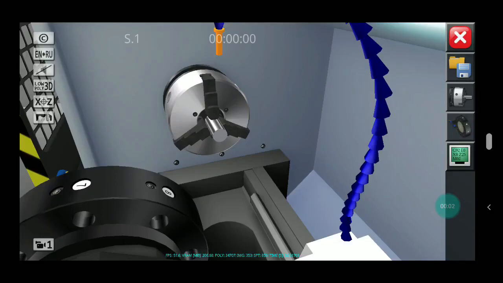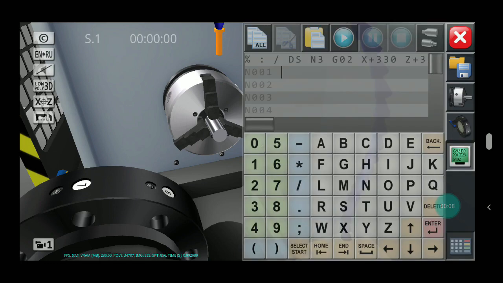To start with our first program, click on this programming icon. You'll see the programming window. Over here, remember one thing, we don't have to write the program name as we usually write in the first block. Instead, we'll start directly with the program.